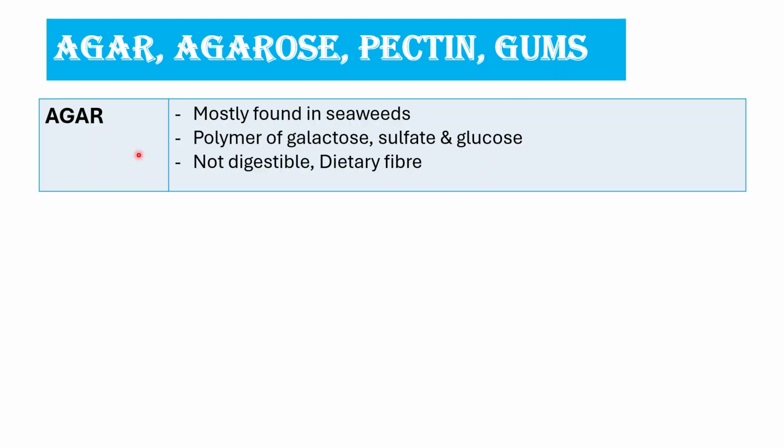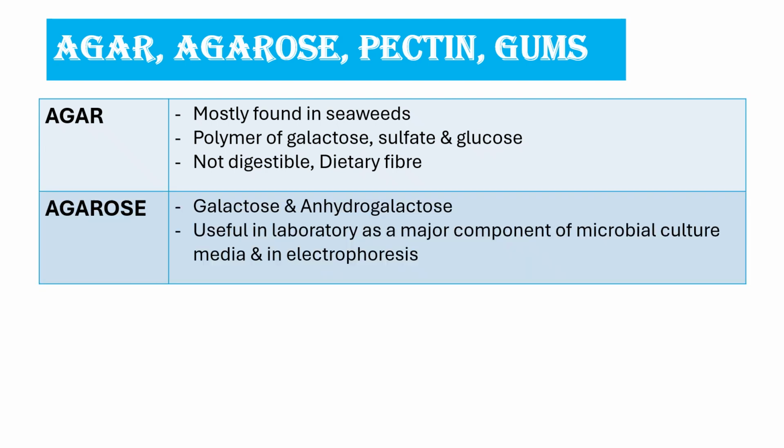First, we shall discuss agar. Agar is mostly found in seaweeds and marine algae. Agar is a polymer of galactose, glucose, and sulfate. Agar is a non-digestible dietary fiber. Next, agarose. Agarose is a polymer of galactose and 3,6-anhydrogalactose. It is useful in the laboratory as a major component of microbial culture media and also in electrophoresis.